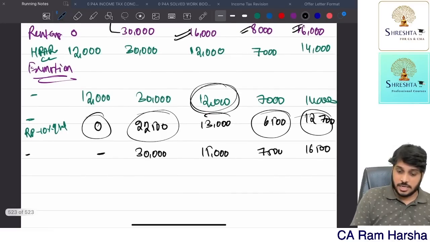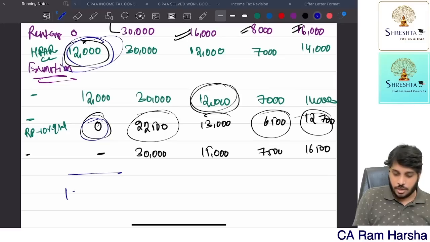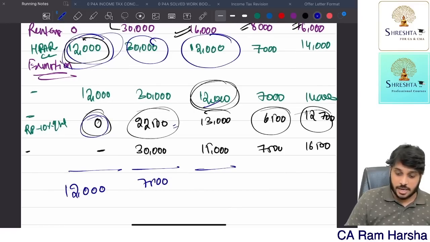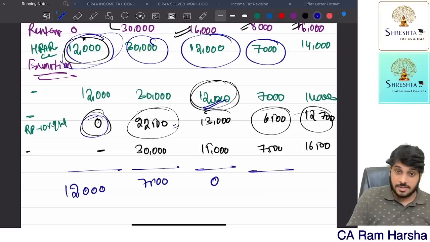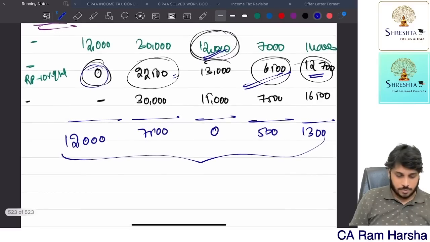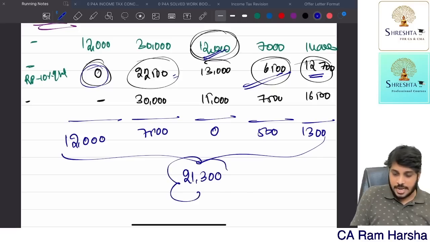Now how much is received? 12,000 he received. Exemption is 0, so taxable is 12,000. He received 30,000, exemption 22,500, 7,500 taxable. He received 12,000 HRA, 12,000 is exempted, 0 taxable. He received 7,000 for January, exemption is 6,500, only 500 taxable. For February and March put together he received 14,000, whereas 12,700 is exempted, 1,300 is taxable. So total taxable HRA for the year is 12,000 plus 7,500 plus 500 plus 1,300, equal to 21,300.